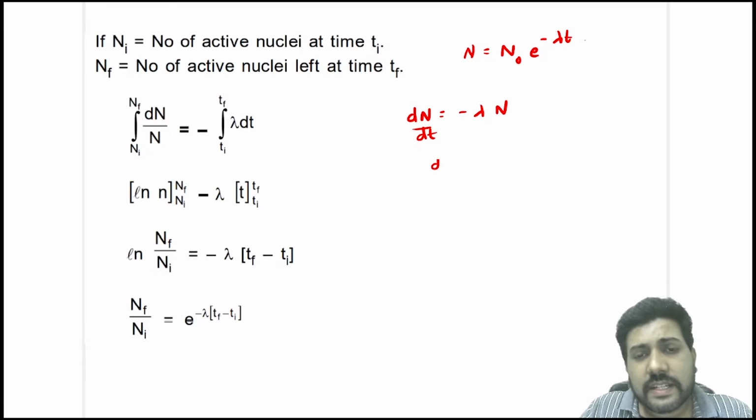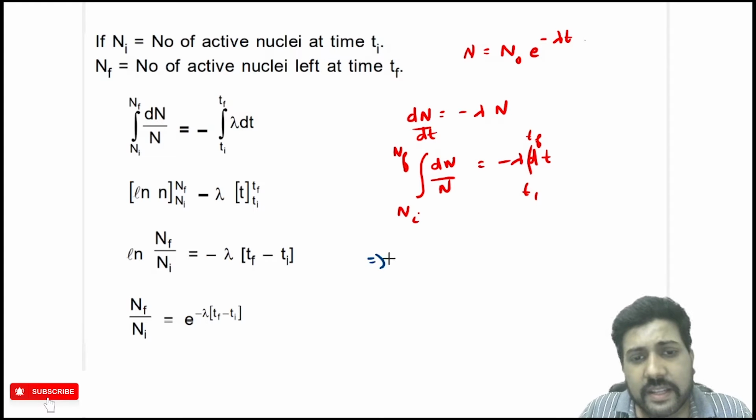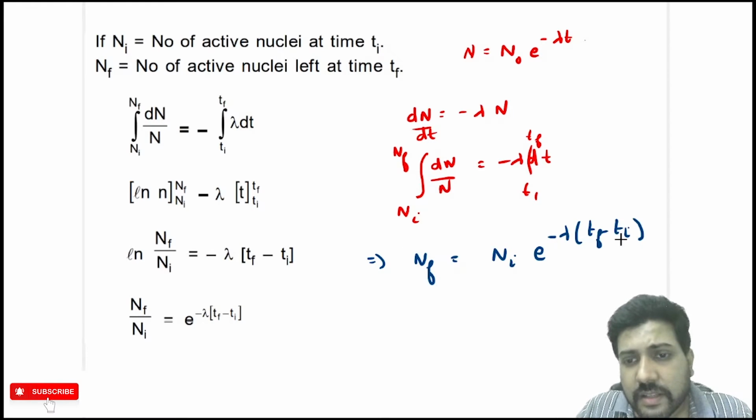So dN by N is equal to minus lambda dt, and this time we will integrate it from t equal to t initial to t equal to t final, and N equal to N initial to N equal to N final. From this we will get N final is equal to N initial e power minus lambda times t final minus t initial.